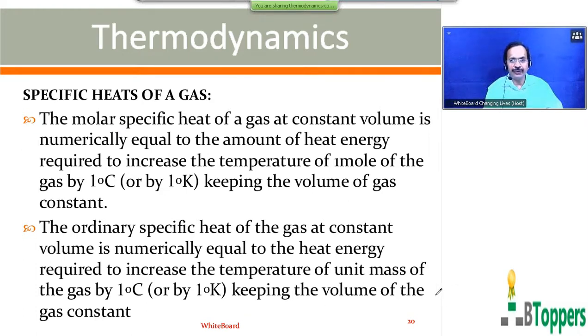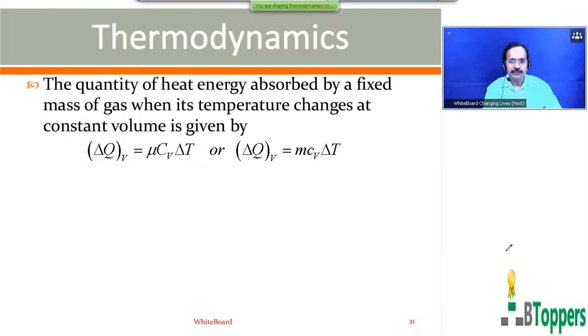I want to show the continuation to this. The quantity of heat energy absorbed by a fixed mass of gas when its temperature changes at a constant volume is given by delta Q subscript V equal to nu capital C subscript capital V delta T, or delta Q subscript V equals small m small c subscript small v delta T. So small c subscript small v you write here,